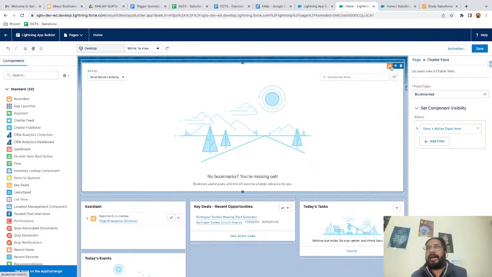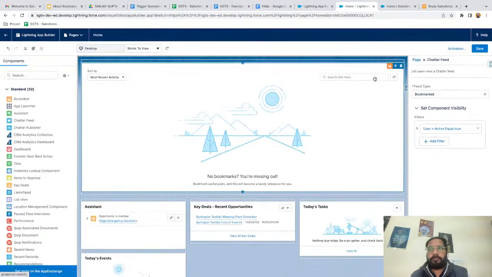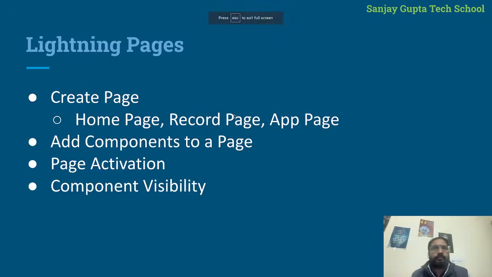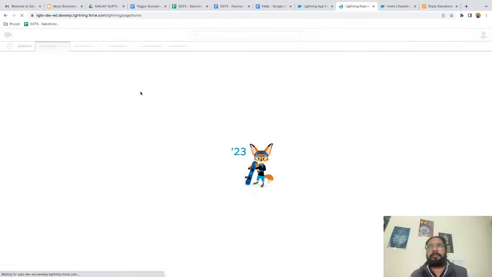And here you can see this eye icon is available, which is in a different color. So it shows that component visibility is applied, right? So I hope this way with home page, I showed you how you can add components to a page, how you can activate your page, and how we can apply component visibility. Now I'm going to show you quickly about record page and app page. So these are also important. So I'm just saving it and moving back.